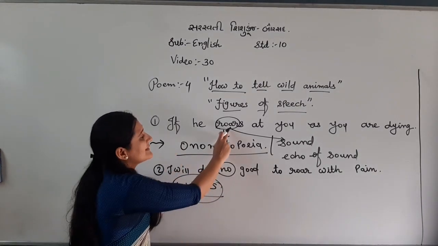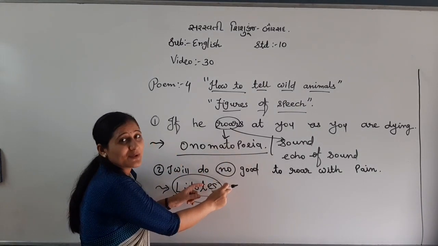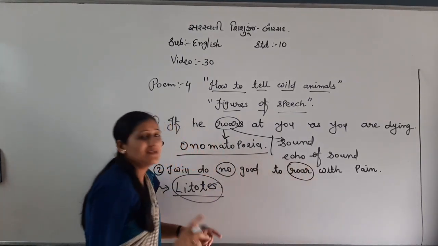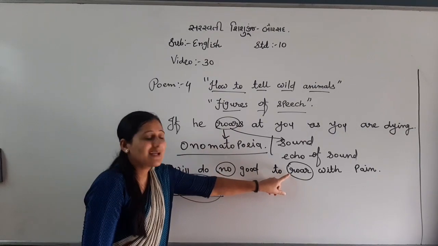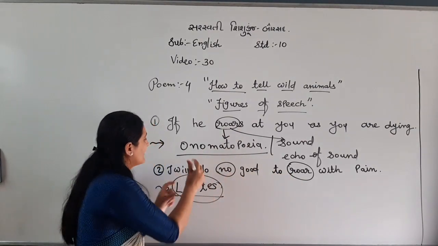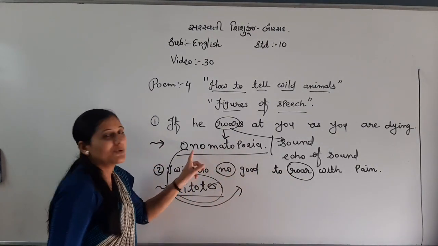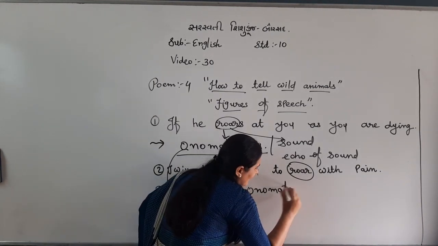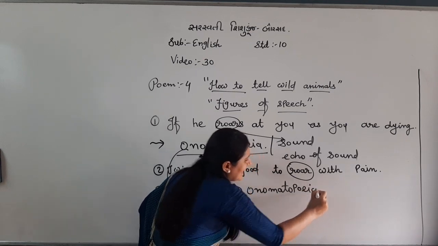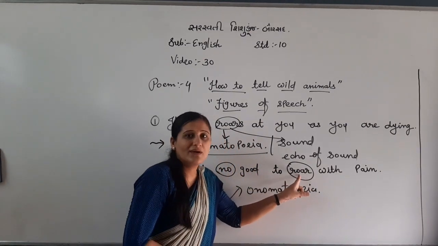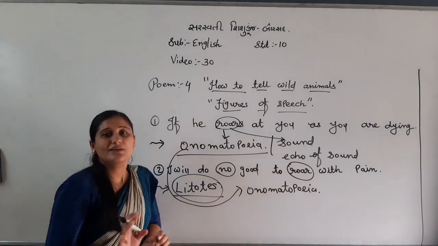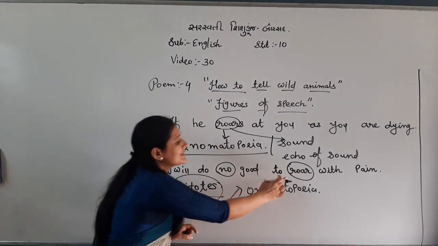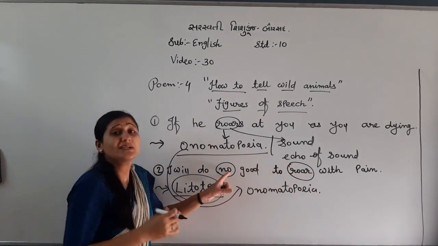Now, can you find this word in this line? Yes, roar. So here we can have litotes as well as onomatopoeia again, because the word roar shows a sound.